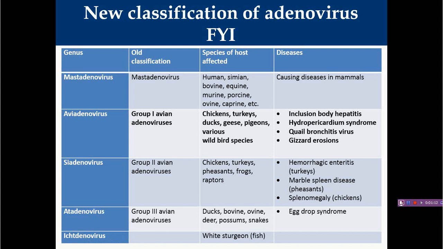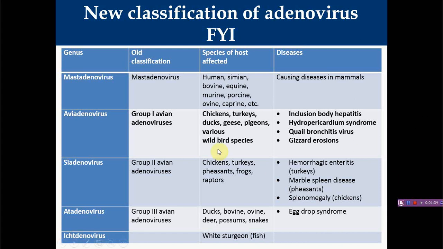Some other diseases like quail bronchitis virus and gizzard erosions are also caused by Aviadenovirus. Then the Siadenoviruses are responsible for diseases like hemorrhagic enteritis, marble spleen disease, and splenomegaly, while the Atadenoviruses are responsible for egg drop syndrome in layer birds.